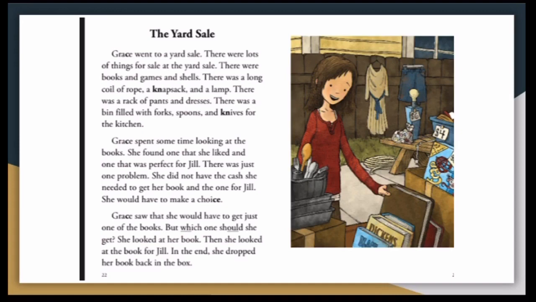There was just one problem. She did not have the cash she needed to get the book and the one for Jill. She would have to make a choice. Grace saw that she would have to get just one book. But which one should she get? She looked at her book. Then she looked at the book for Jill. In the end, she dropped her book back in the box.